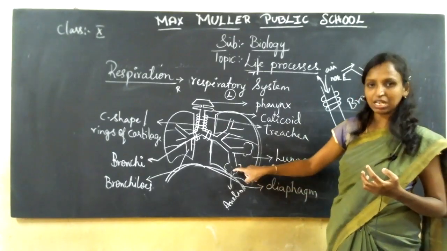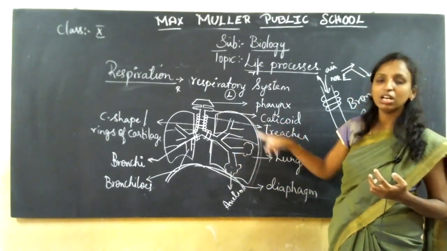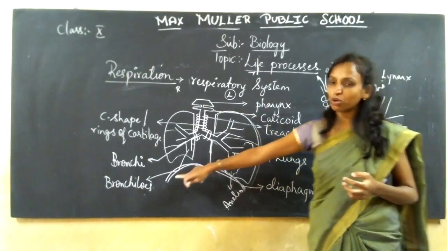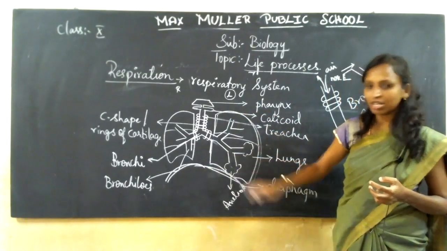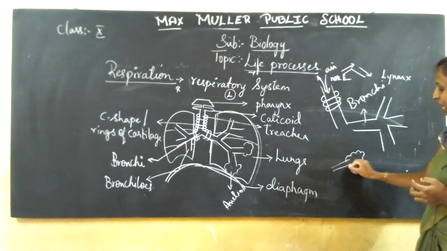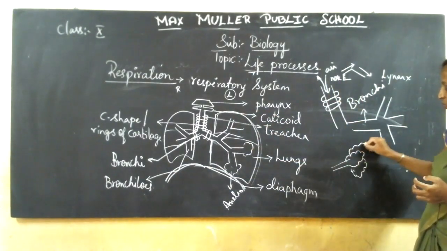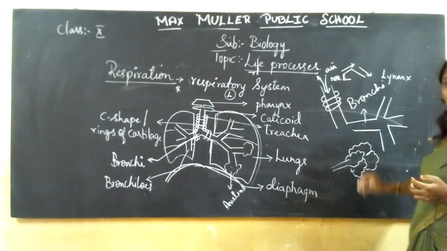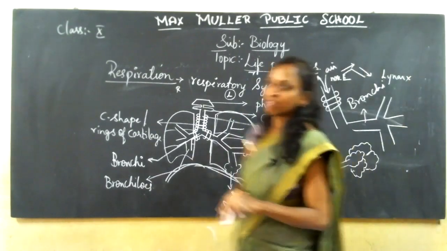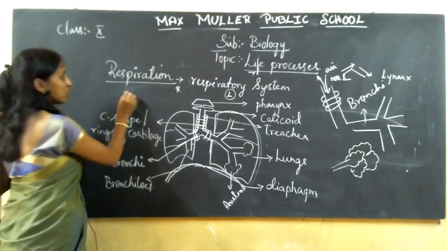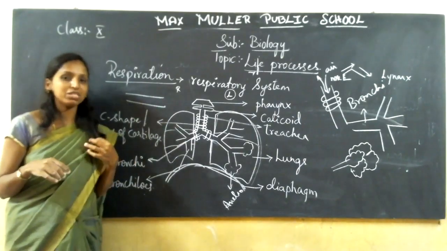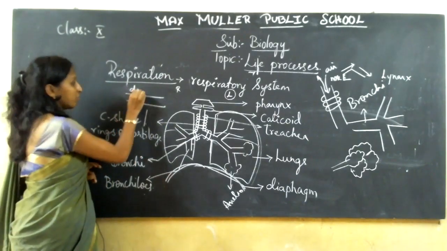It can't be seen here, at the end of the walls of your lungs you can see them, so I didn't write it over there. So as soon as the air reaches your bronchi, it enters inside your alveoli. Alveoli is just like a bunch of air bags which are present for the purification of air. In your alveoli you have blood vessels. Inside these blood vessels, the simple process of diffusion takes place.